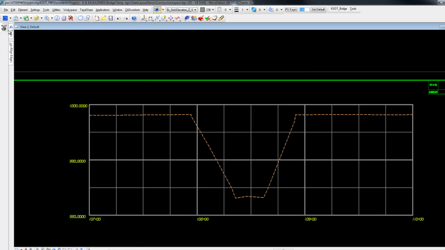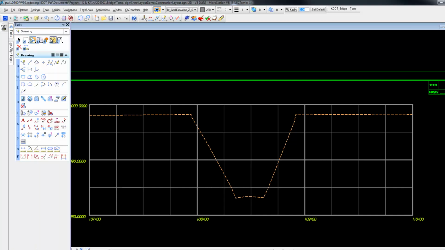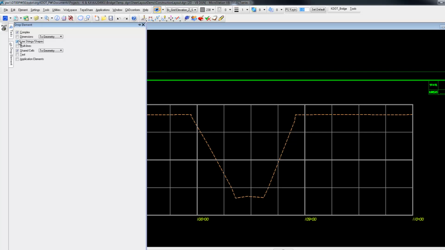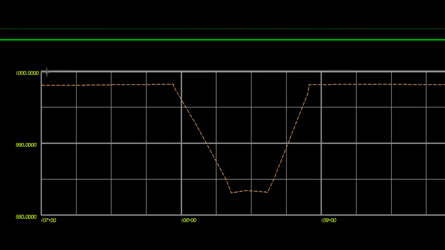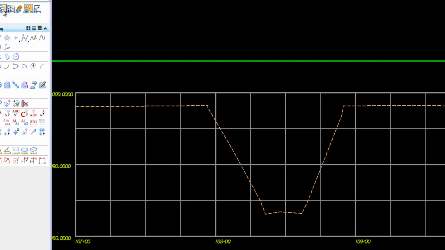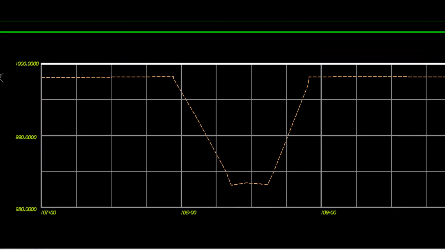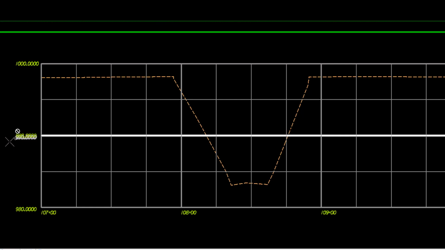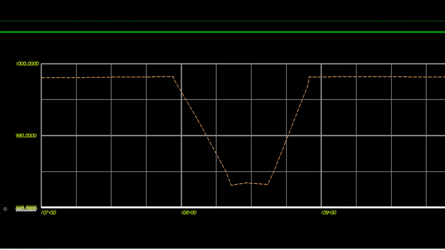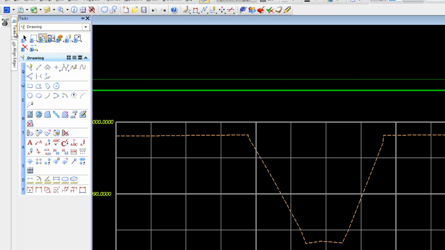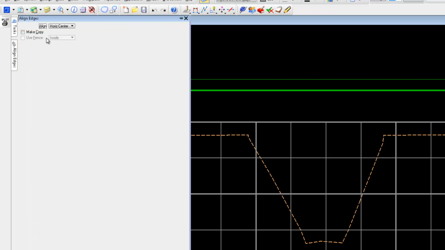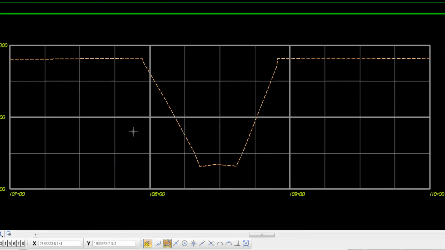It's a cell or line string, so we're going to drop that line string. Then you're going to horizontal align that text. Now we're going to vertically center the stations.